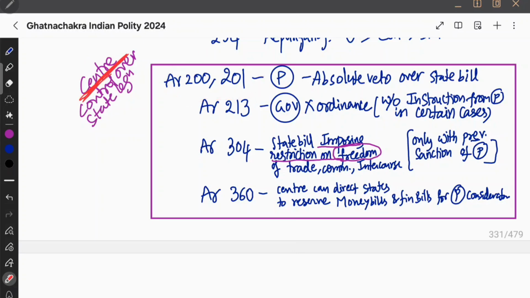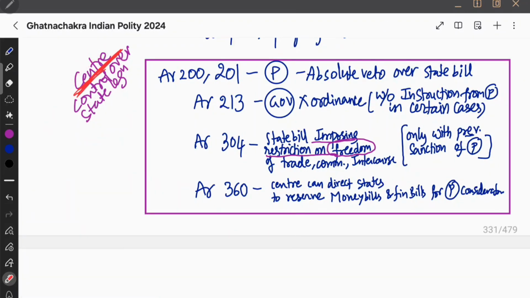For example, articles 200, 201: everyone knows it's the absolute veto of the president over a state bill. The president enjoys absolute veto over a state bill which the governor reserves for the president. And then we see article 213. It says the governor cannot make an ordinance without instruction from the president in certain cases. The center, basically the president, has some powers in state legislation. For example, 200 and 201, the absolute veto over a state bill reserved by the governor for the president.